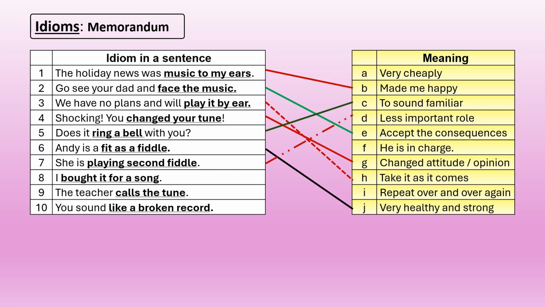Number 7, she is playing second fiddle. Now, in an orchestra, second fiddle is a fixed position or an assigned position of somebody who supports the first fiddle. So, it means it's a less important role. Number 8, I bought it for a song. It's in the meaning of very cheaply.